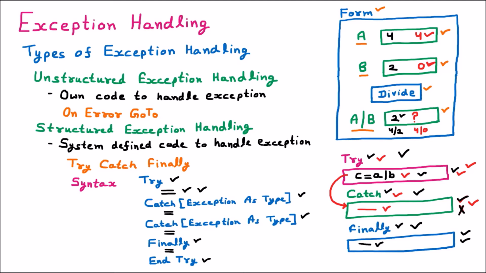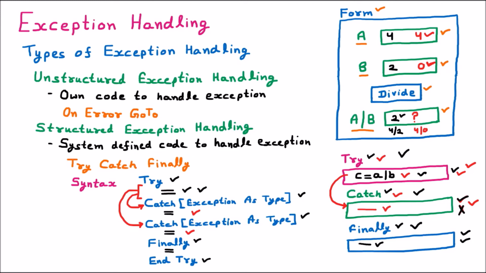Here we should understand one thing: the code in which an exception can be encountered will be provided in the try. If an exception is encountered, there are multiple catches. It can go to catch 1 or catch 2 depending upon the type of exception. If the exception is, let's say, array out of bound, it will go to the first. If it is divide by 0, it will go to the second. And if no exception comes, it will not go into any of the catches.